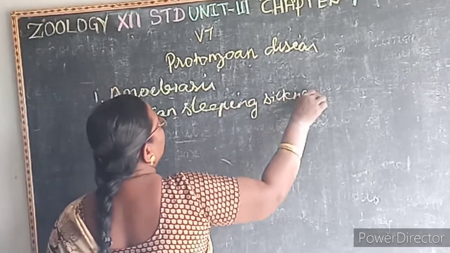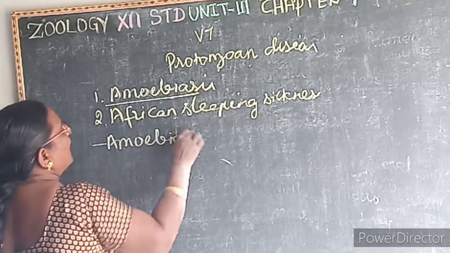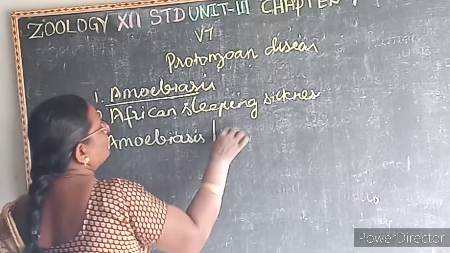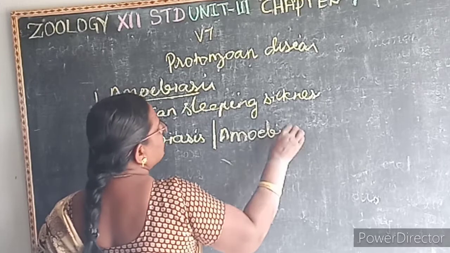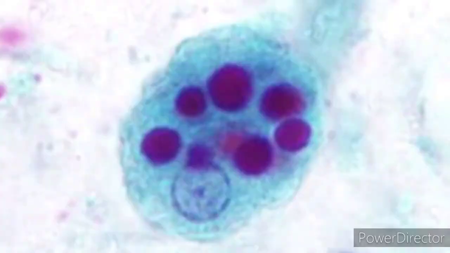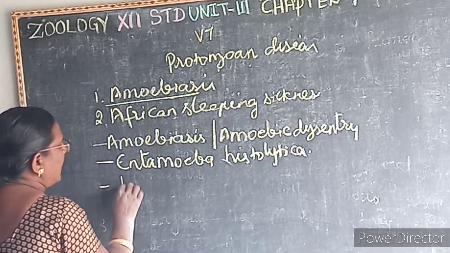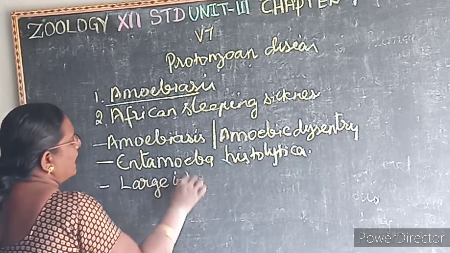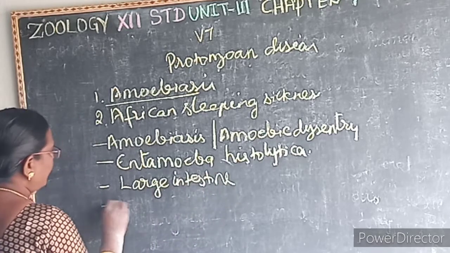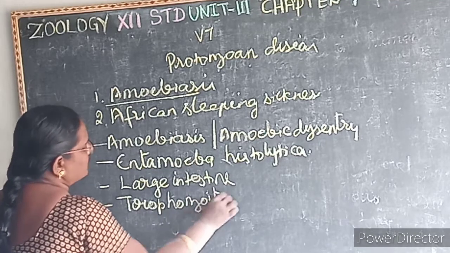So first, amoebiasis. It is otherwise known as what? Amoebic dysentery, because it causes dysentery. The causative agent is Entamoeba histolytica. This protozoan lives in the human large intestine. The infective stage in amoebiasis is the trophozoite.